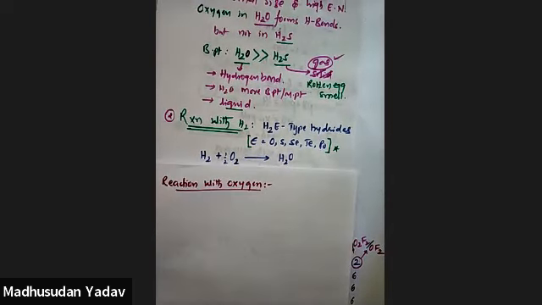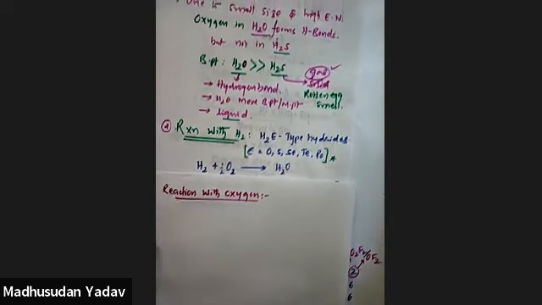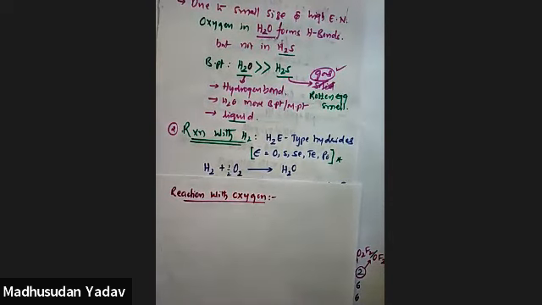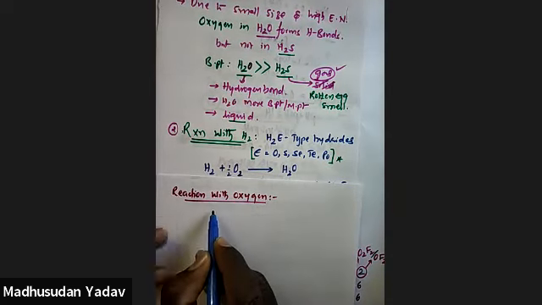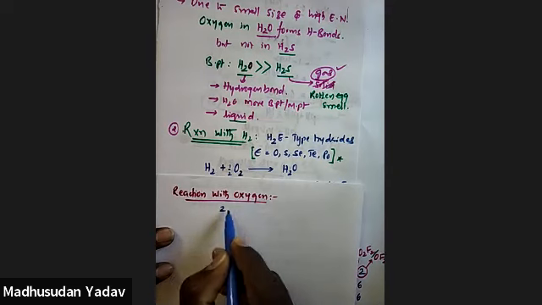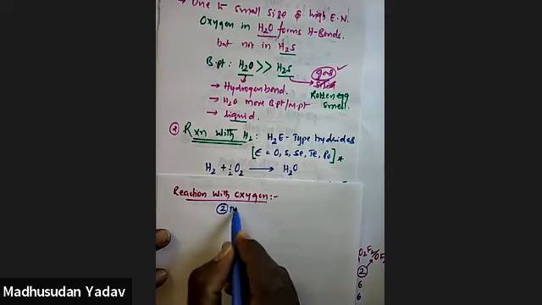reaction with oxygen. So here on reaction with oxygen, it forms two types of oxides.